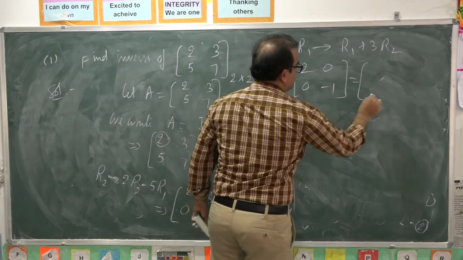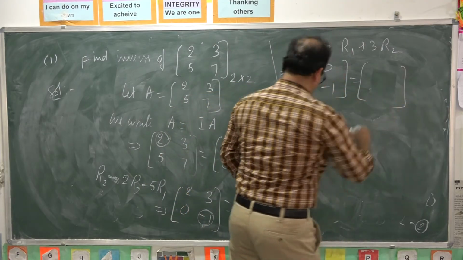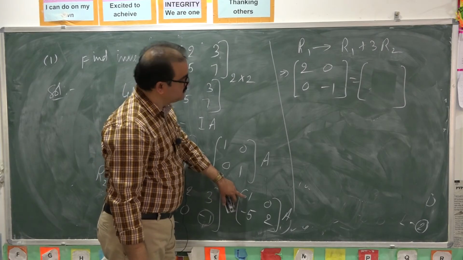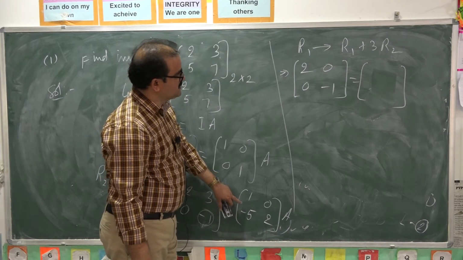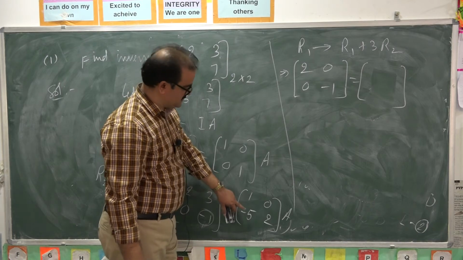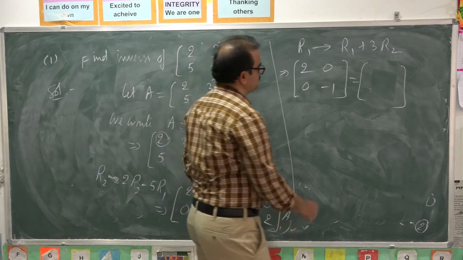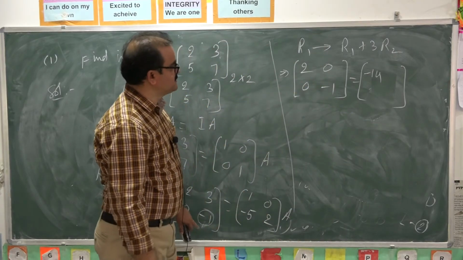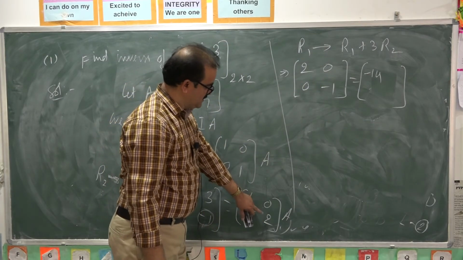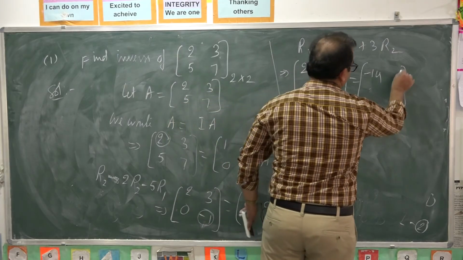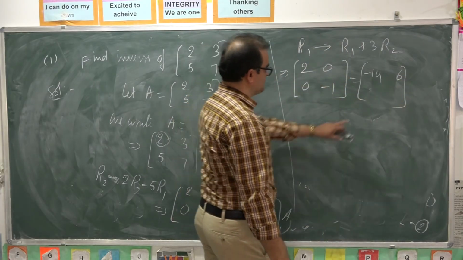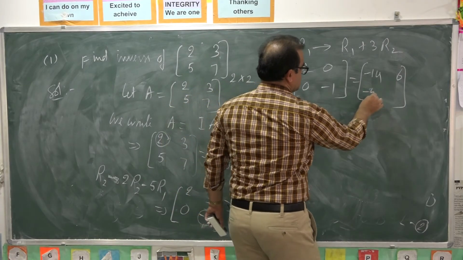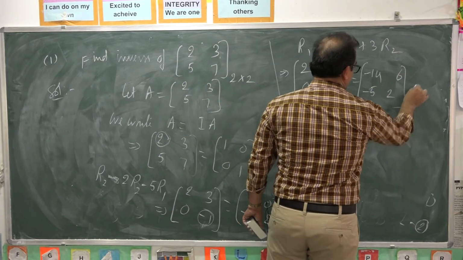You apply the same row operation to this matrix also. Here R1 is changed as R1 plus 3R2. 1 plus 3 into minus 5 is minus 14. 0 plus 3 into 2, that is 6. Next, second row is not changed.